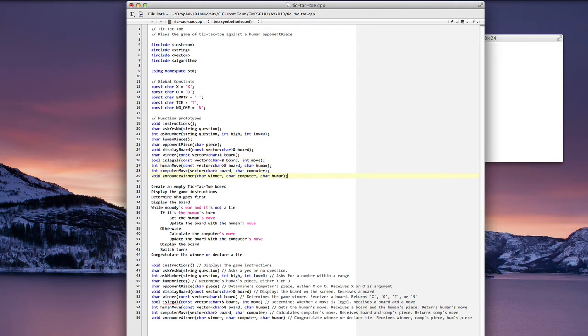Okay, so let's take a look here. Function prototypes, instructions, and there's nothing, no arguments for that, and it's void. Char, ask yes, no. We send it a string called question. Int, ask number. We send it a string called question, an integer called high, and an integer called low with a default argument of 0.